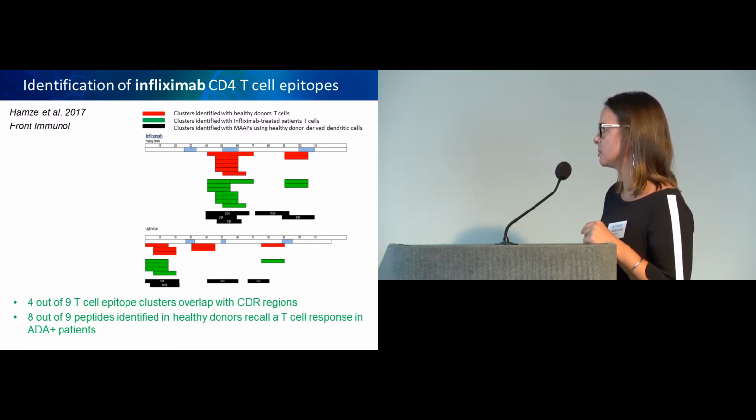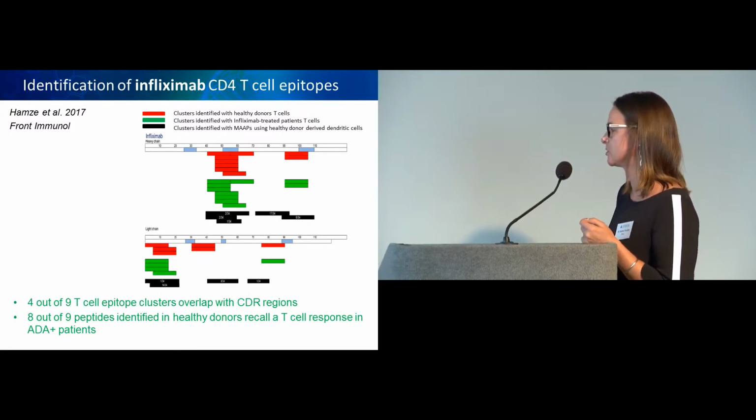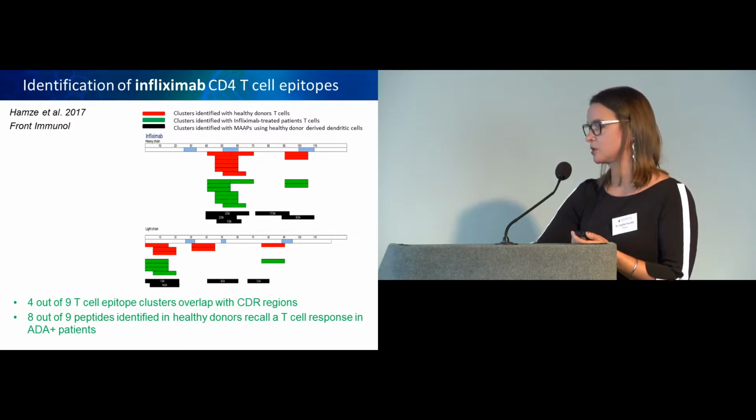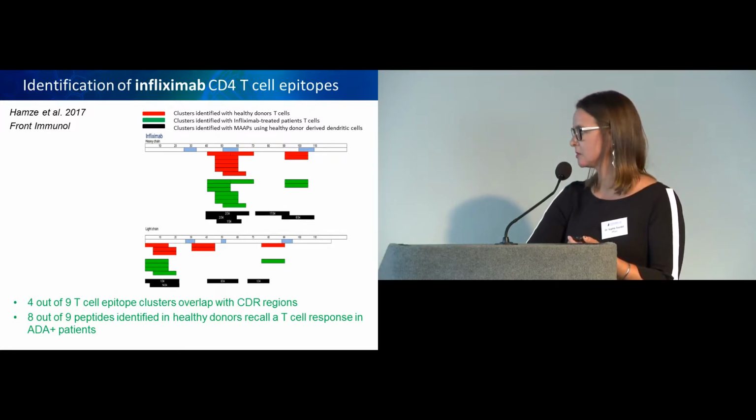So the main message here, again: 4 out of the 9 T-cell epitope clusters overlap with CDR regions, and 8 out of 9 peptides were identified in healthy donors and recalled T-cell responses in ADA-positive patients.